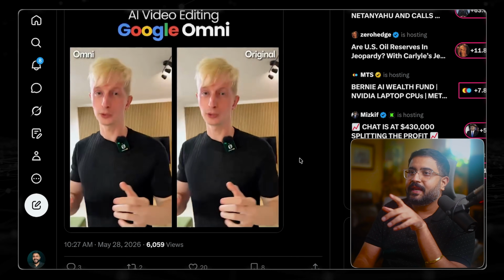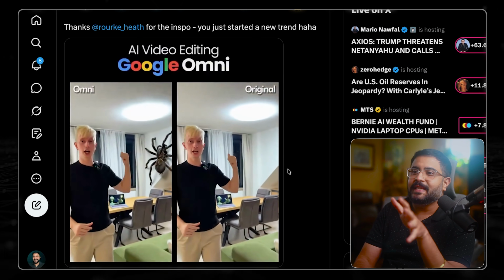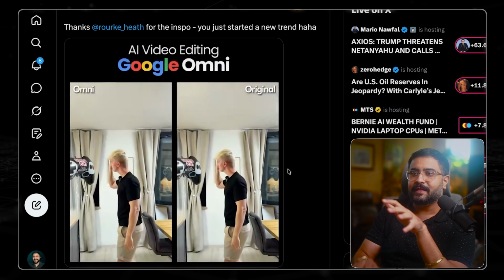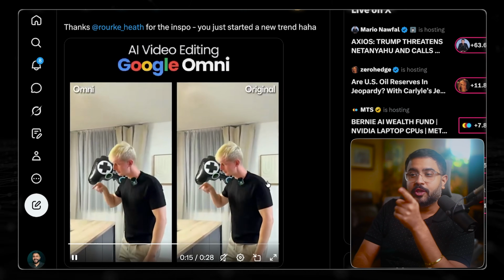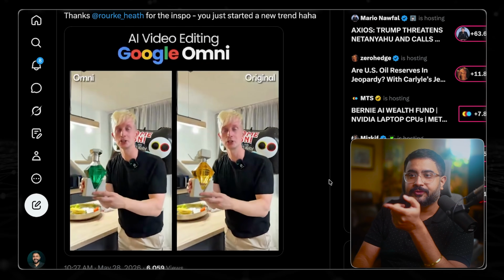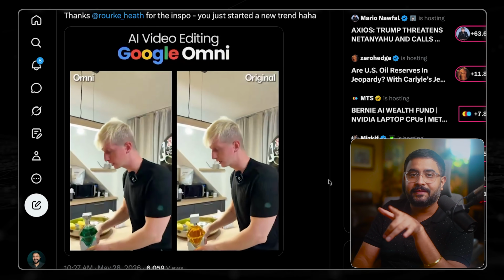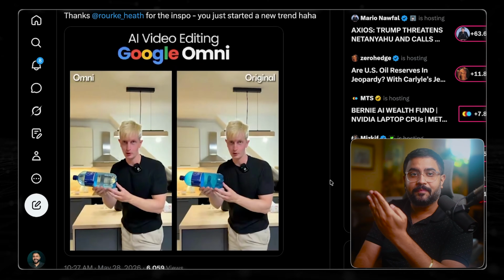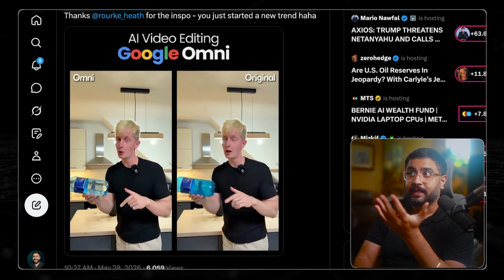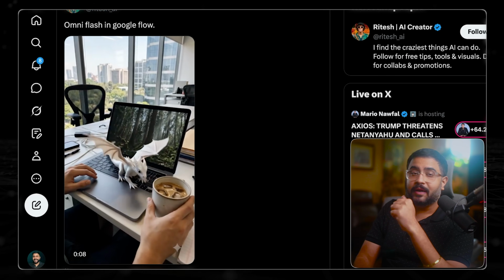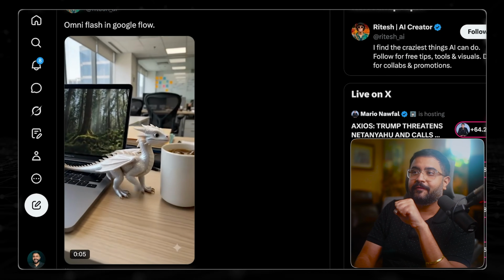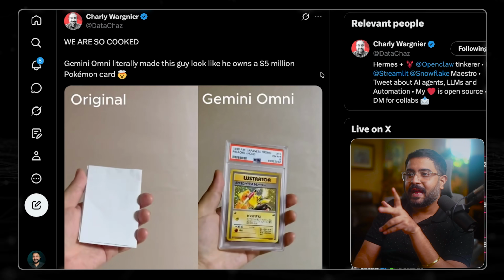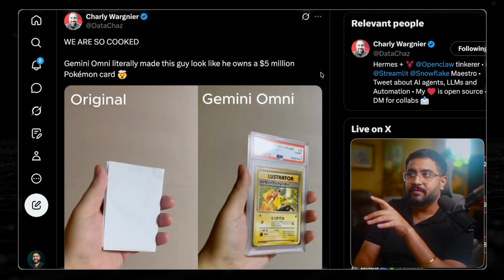So Renee did this thing inspired by the homie Rourke, a great example of just showing this Pika-like effects, where if you wanted to add objects into existing videos, it's very easy to do. Your video itself doesn't get transformed also. You can have a lot of fun changing liquids, things like this, making things transparent. And when you put your face behind something, even if it was occluded in the video, it does a really good job of reconstructing it. This trend has become really popular if you want stuff to pop out of your screen. Really, really cool. And this is what I mean by rotating things around and having the reflections and the refractions all really, really hold up.